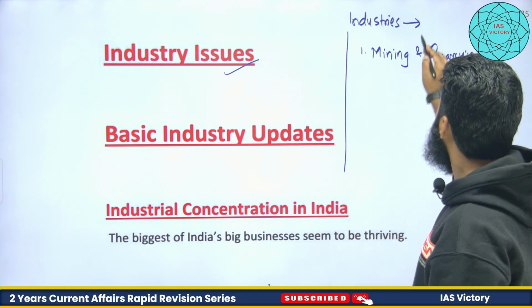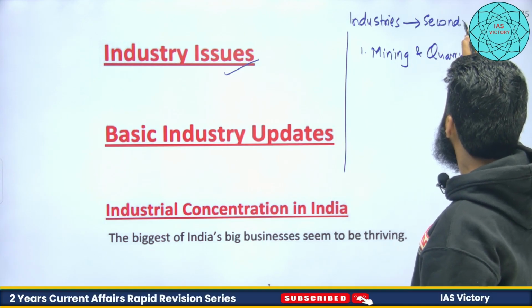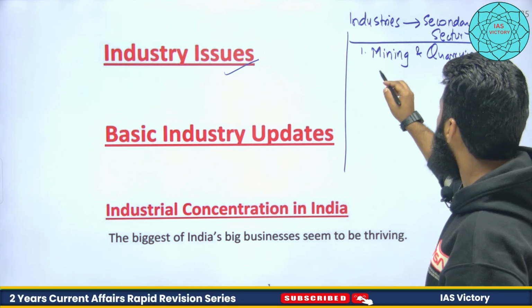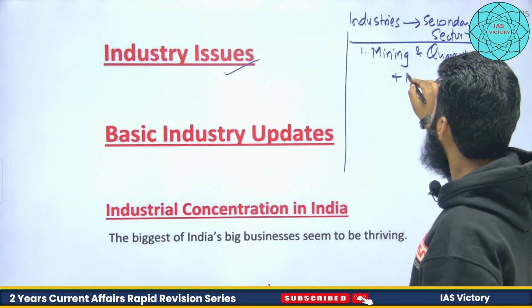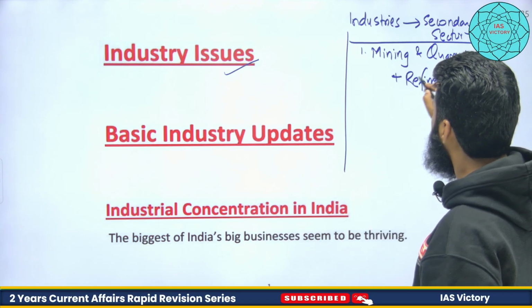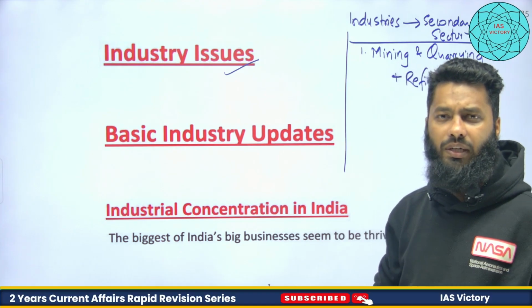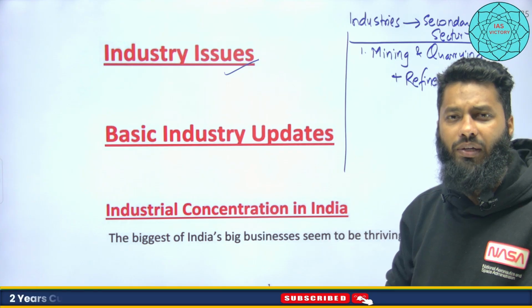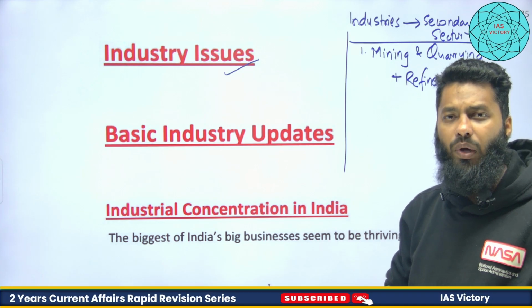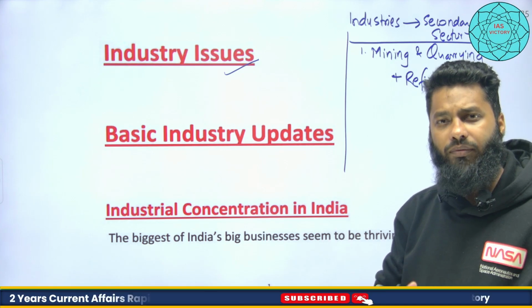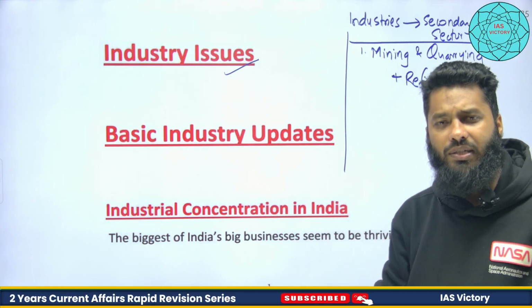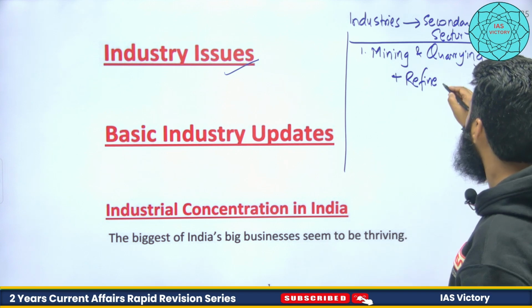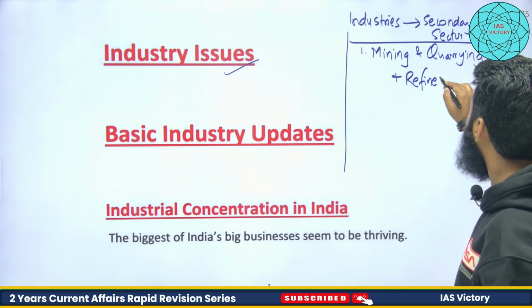It's the secondary sector of the economy, and the secondary sector includes mining and quarrying plus refinery. When we mine some minerals, we don't use them directly, so a refinement process is needed, and for that we have refineries. When we talk about mining and quarrying in terms of economy, we club it together with this refinement. Because the refinement takes place in an industrial setup, it is known as secondary activity or secondary sector.